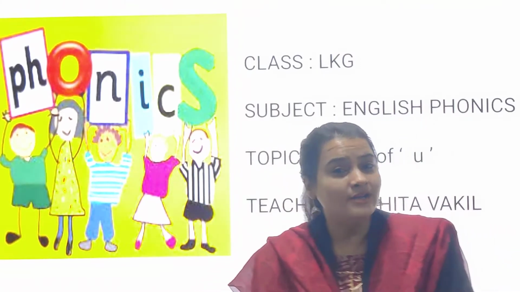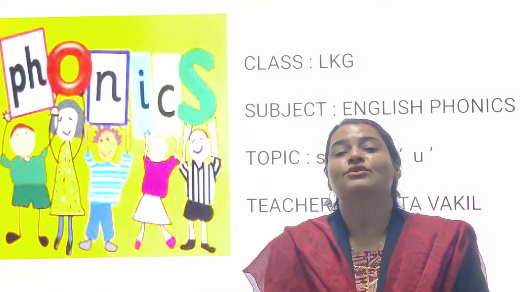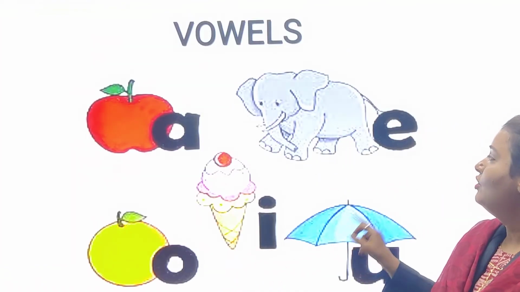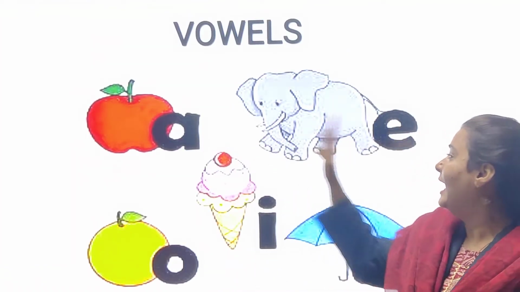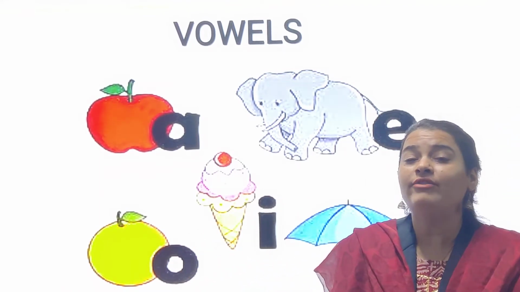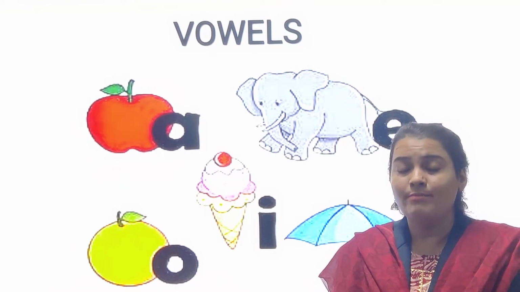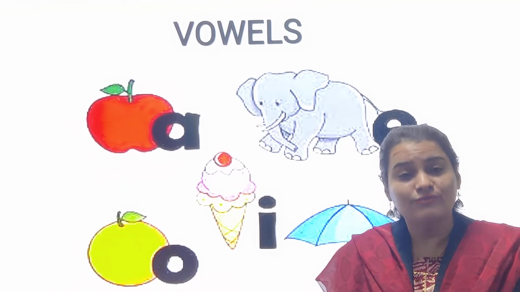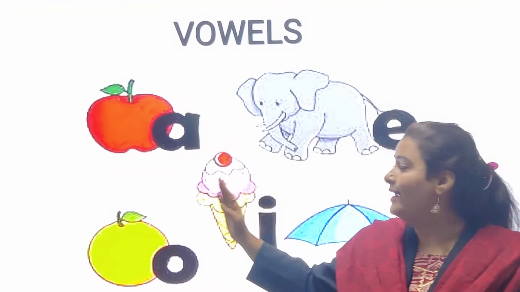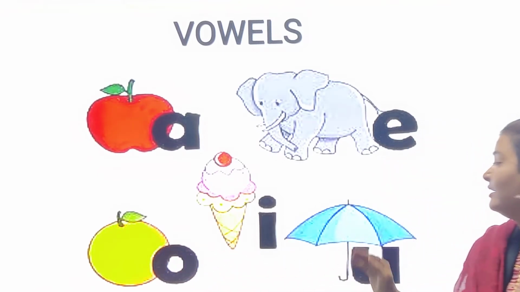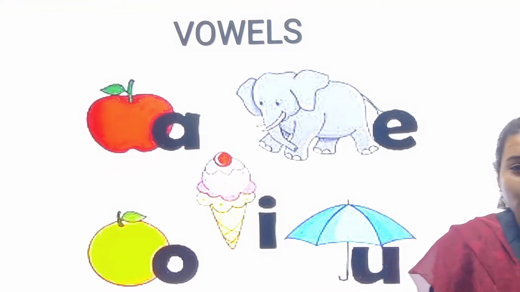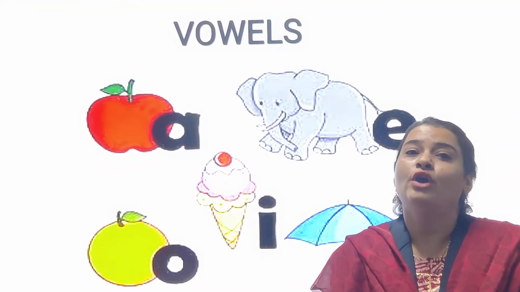Different three-letter words of sound of O. Yes. So today we are going to start sound of U. We all know we have 5 vowels: A, E, I, O, U. Up till now we have learned some different three-letter words made by the use of different two-letter word families of sound of A, sound of E, sound of I, sound of O, and the next one, the last one, is sound of U. So today we are going to start sound of U.